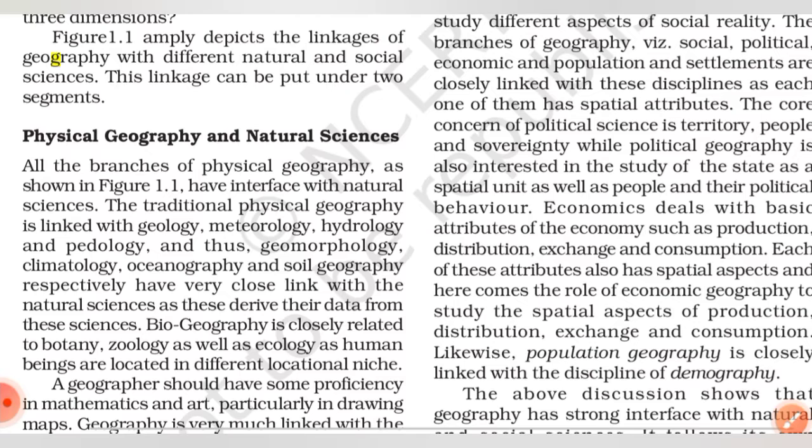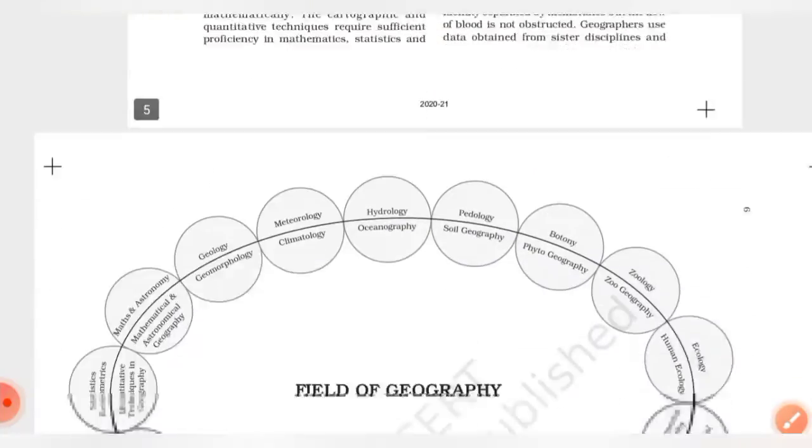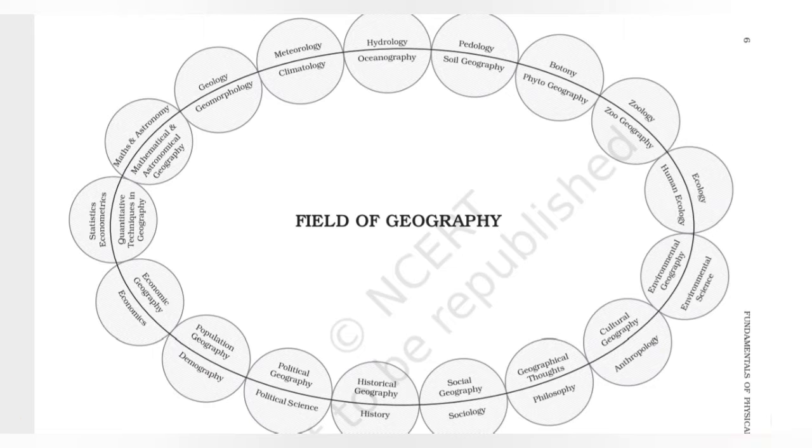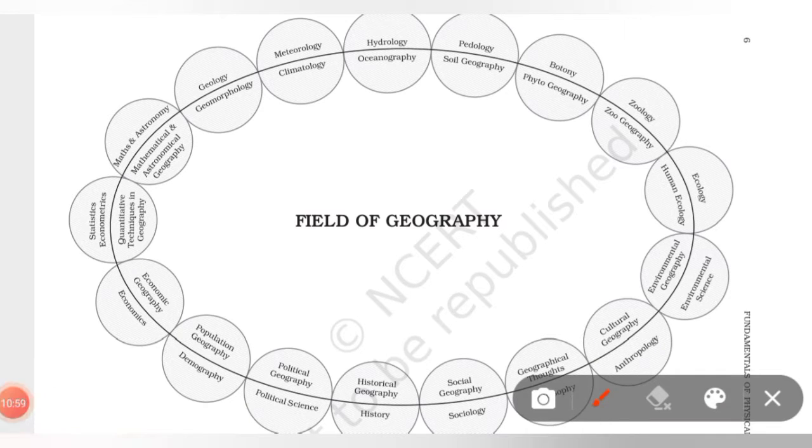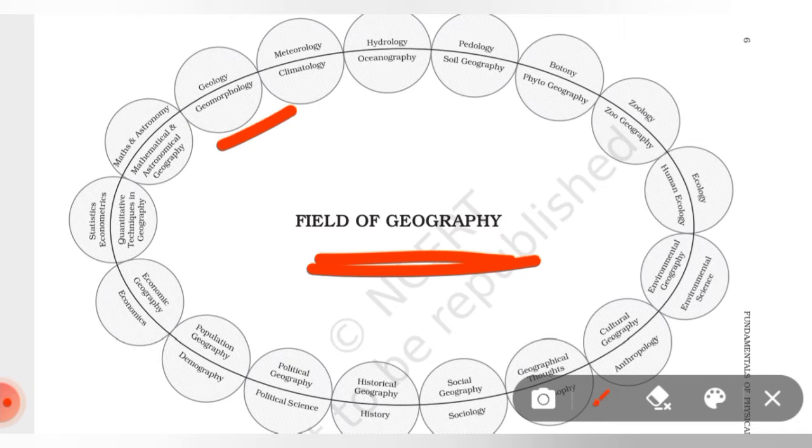Now figure 1 amply depicts the linkages of geography with different natural and social sciences. This linkage can be put under 2 segments: physical geography and natural sciences. Now we'll go to figure 1.1 and we'll see all the linkages, all the sciences. Now we'll start from here. Geology and geography are interlinked. Now geomorphology is also interlinked. Without geography, it is incomplete. Geography is taken into consideration in geomorphology also.